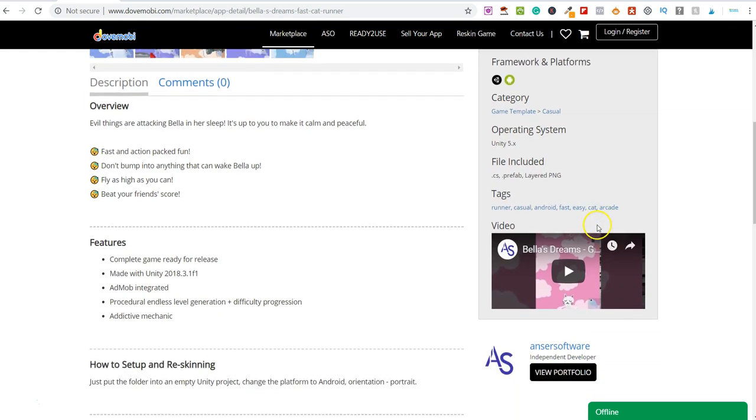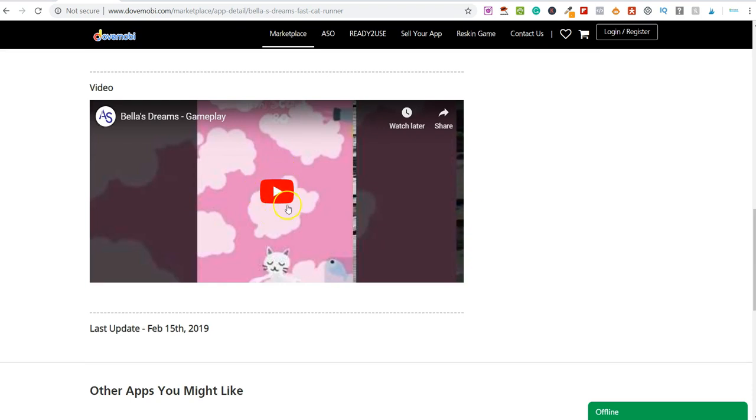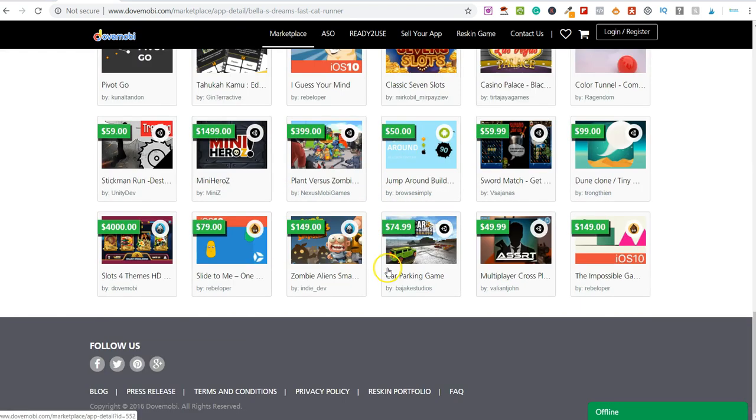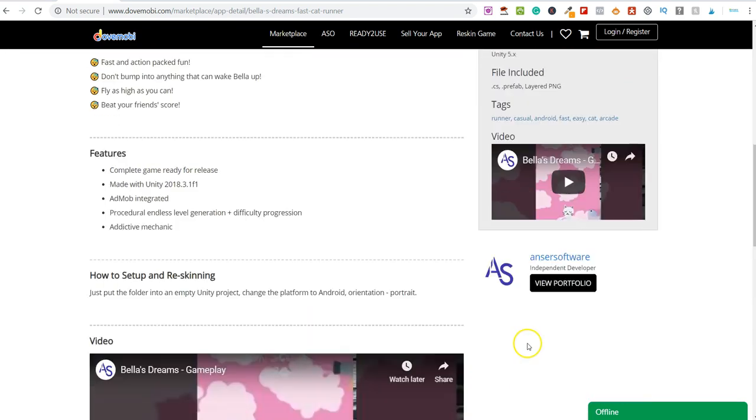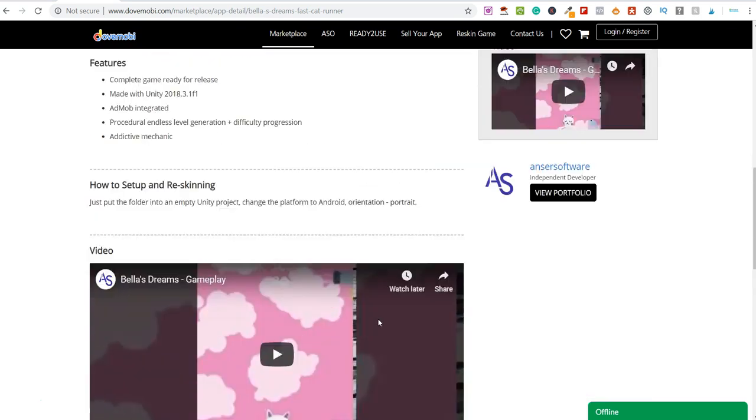You also have on here, which I like, a video showing you exactly what the app is about. You've got a video here, and if you scroll down the page, you've also got another video. It walks through and shows you exactly what the app is about. You can also scroll down and see similar apps related to this one, so you can have a look at these different apps. If you scroll up here, this is the app creator. You can have a look at their portfolio and see all the different apps that they've created and sold in the past. So this is without a doubt one of the best platforms that you can use